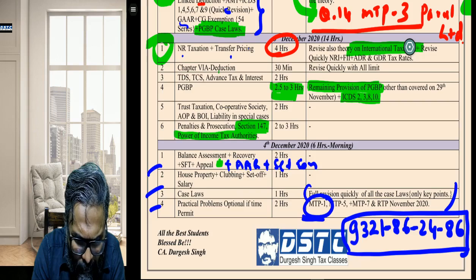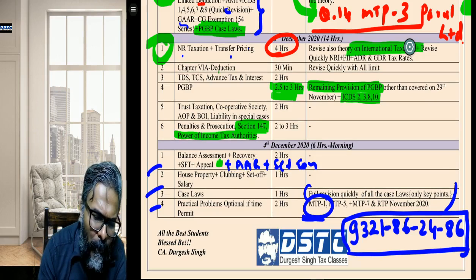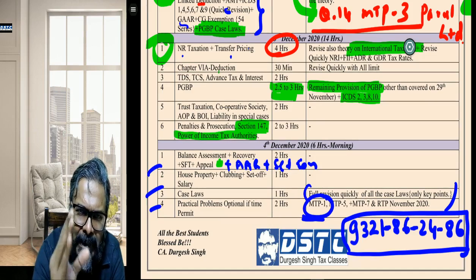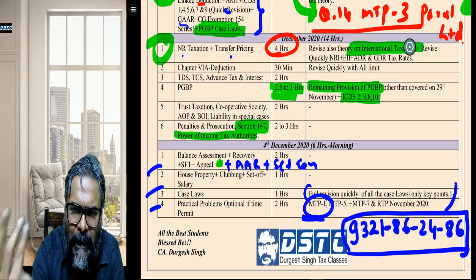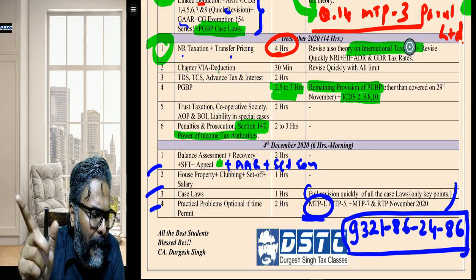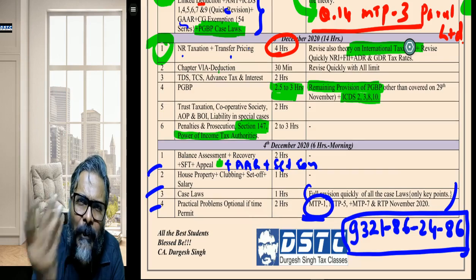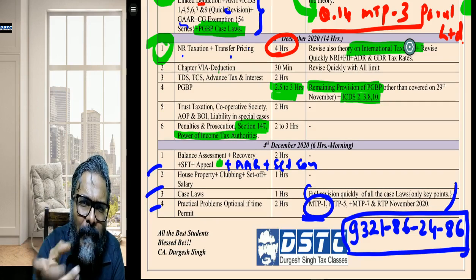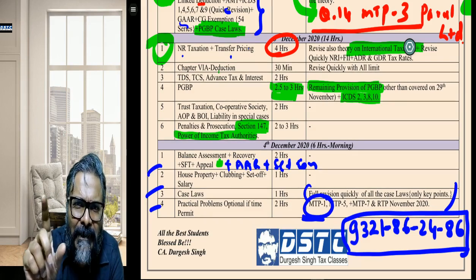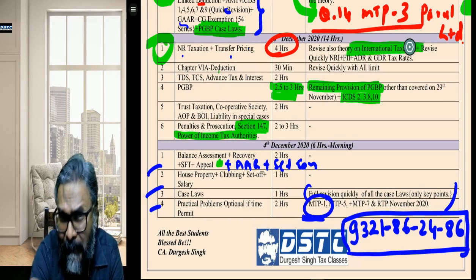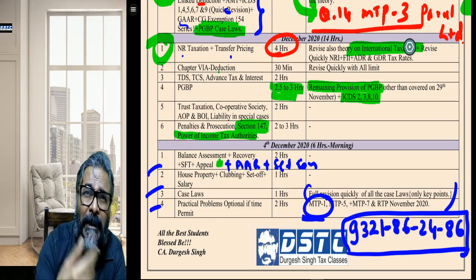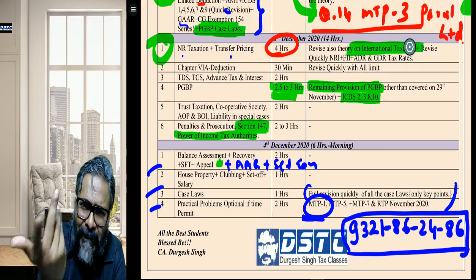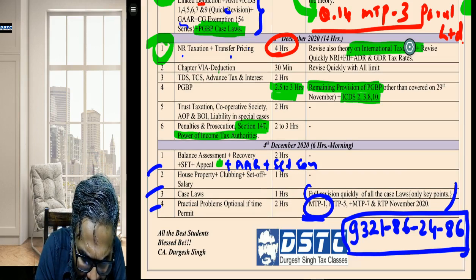Chandni, is an important question for transfer pricing from compiler before one day. Chandni, what I am going to do is that many students are asking, if I have done only compiler, what should I do? I have not done MTP. So see, if you have done MTP, stick to MTP. If you have not done MTP and you have done compiler, I will do one thing: I will list out in a day or two, give me some time, in my Telegram channel, the important questions of the compiler that you can see. And in that, transfer pricing also, I will try to cover.